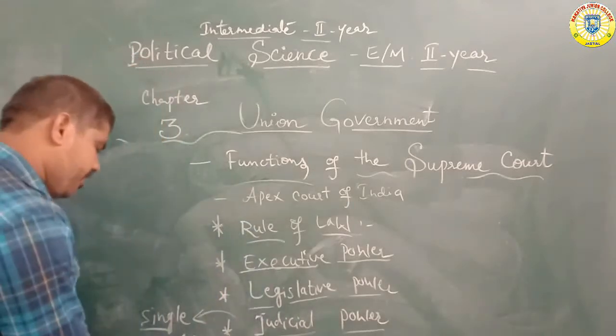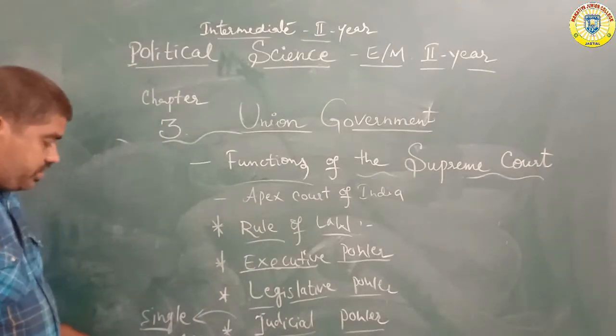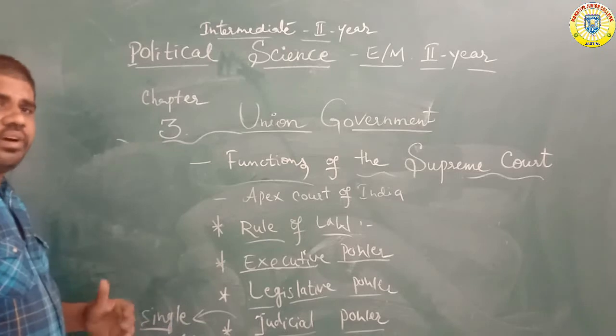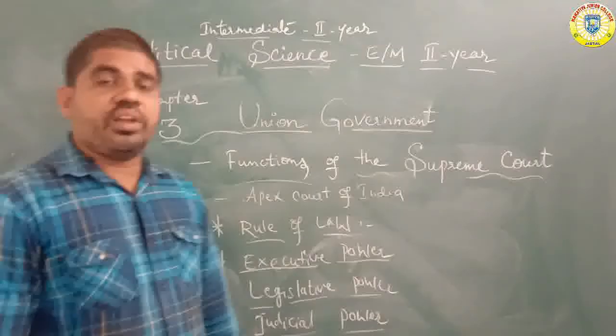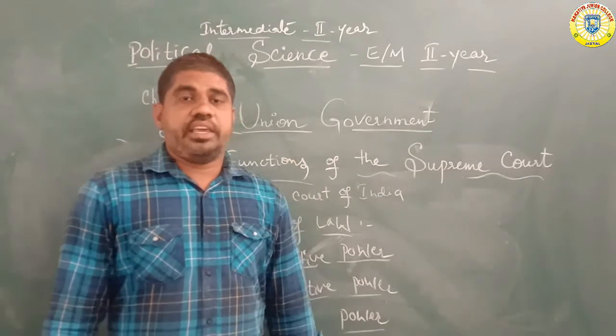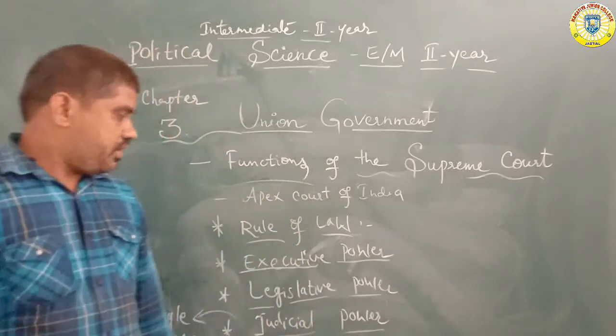The single judicial system is controlled by the judicial power. The judicial power is the rule of law and equal law.